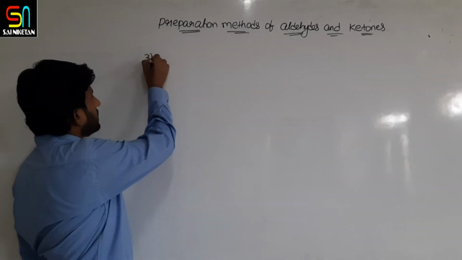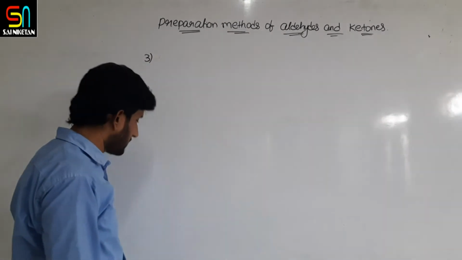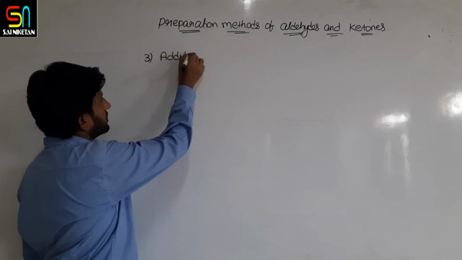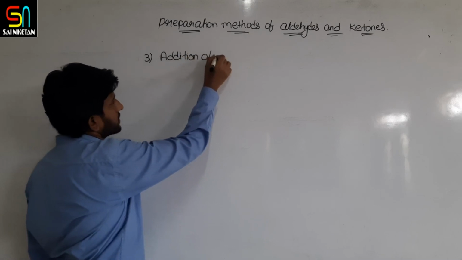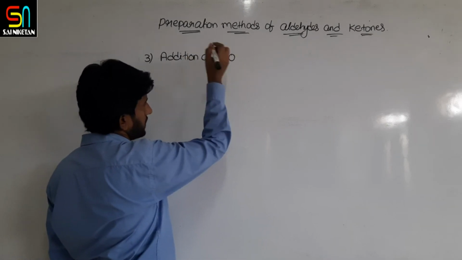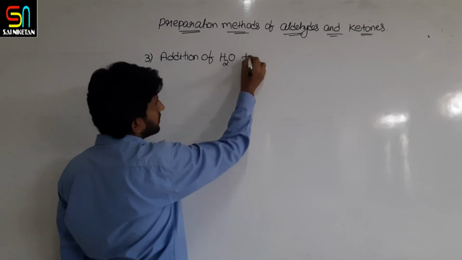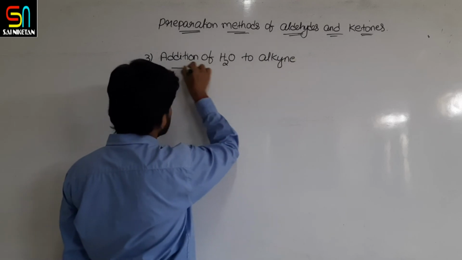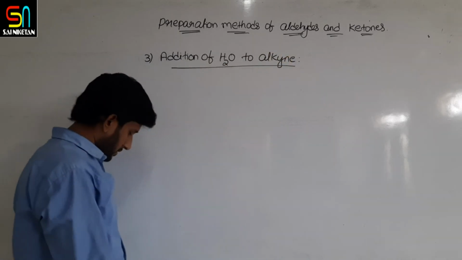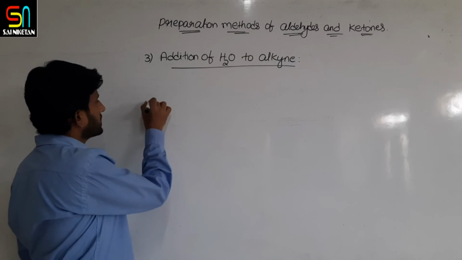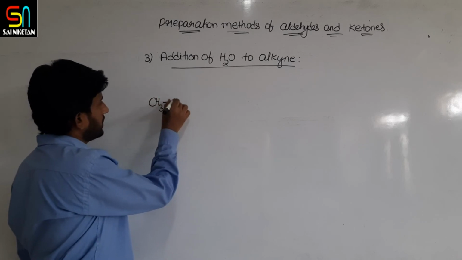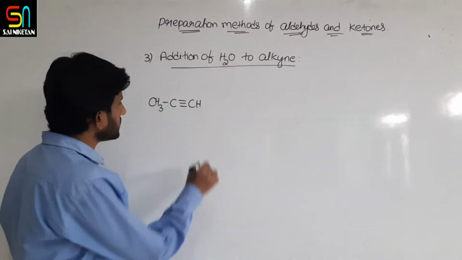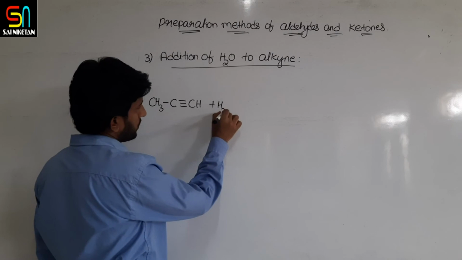Next method, which we have already studied in first year, is addition of H2O or water to alkynes. This reaction: CH3, C triple bond CH, plus H2O.